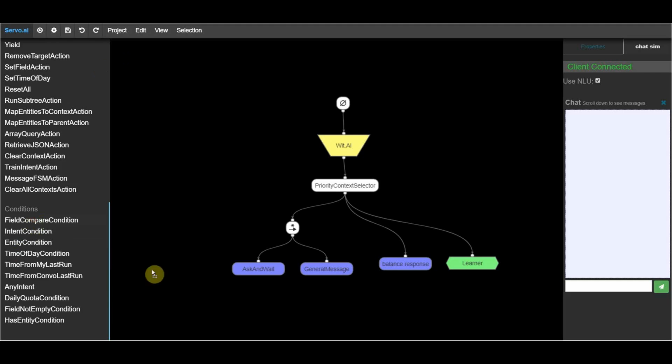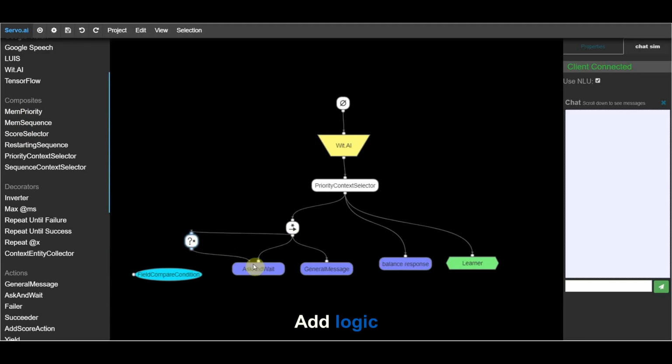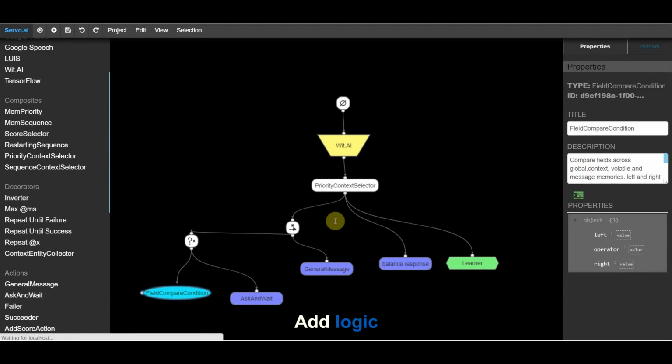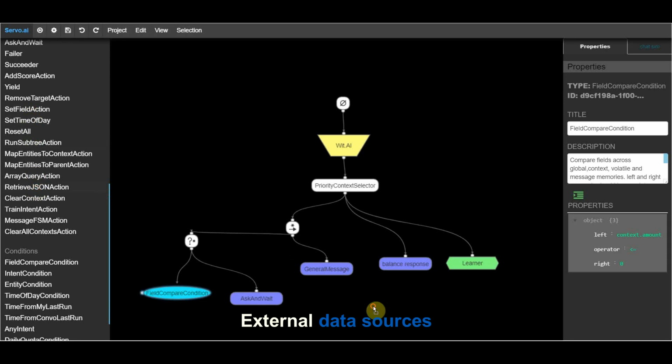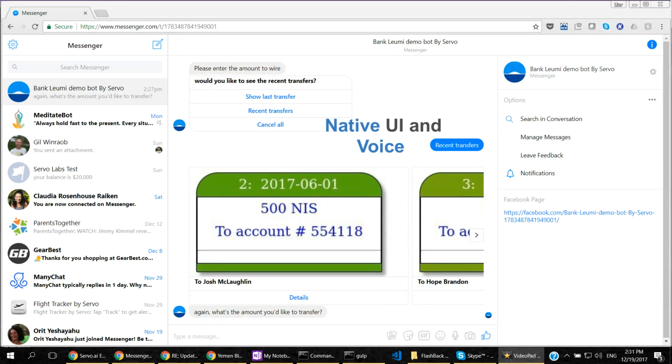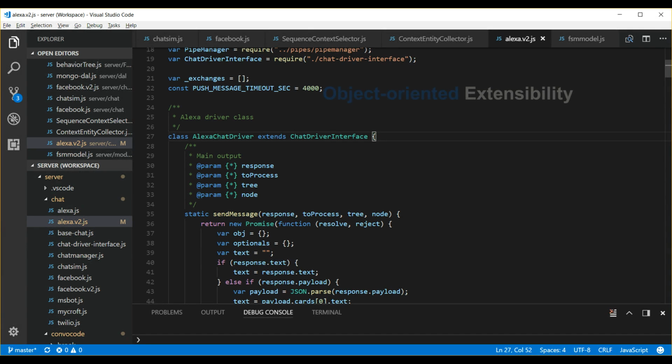Servo supplies many more features to accelerate development of automation and bots. First, it's very easy to add logic into the trees. In fact, that's one of the strengths of behavior trees. On top of this, you can easily access external databases, invoke server-side rendering of images filled with fetched data, support native formats, and more. Last but not least, should you want to code some new actions, just follow the good old object-oriented paradigm, derive from action, implement one function, and you are done.